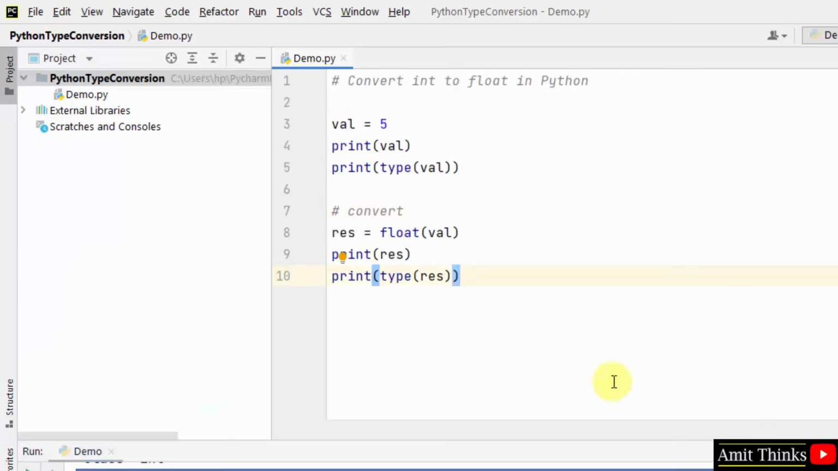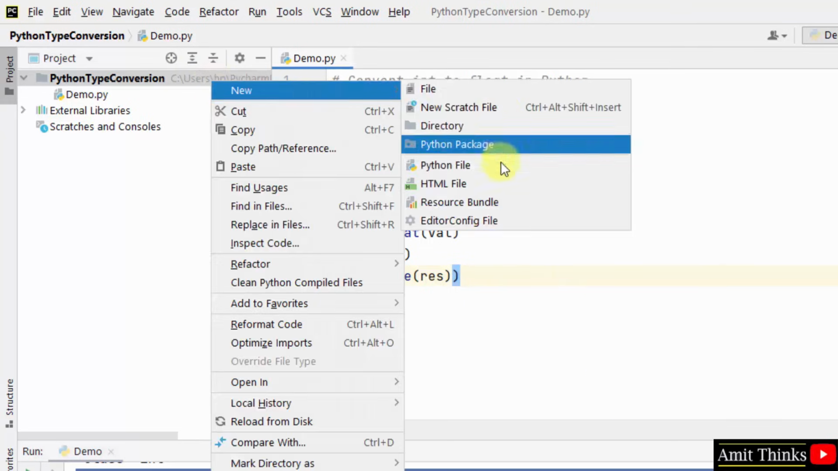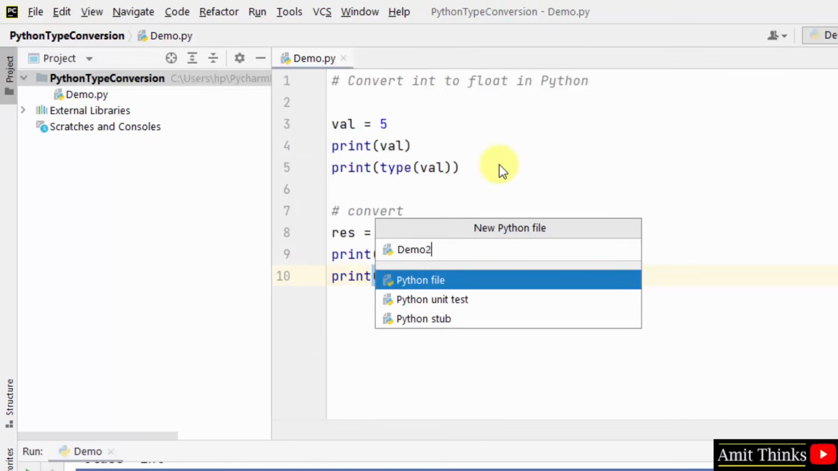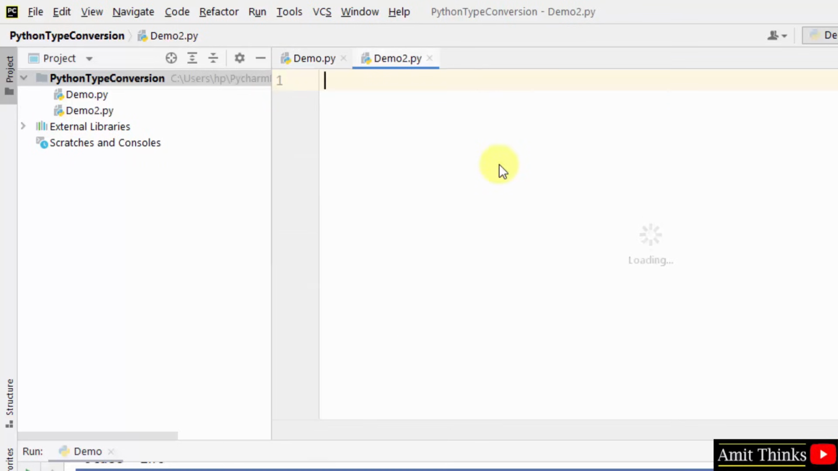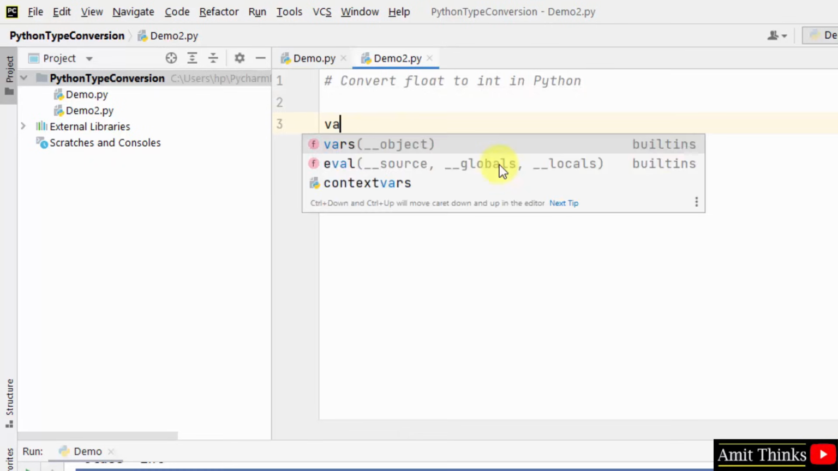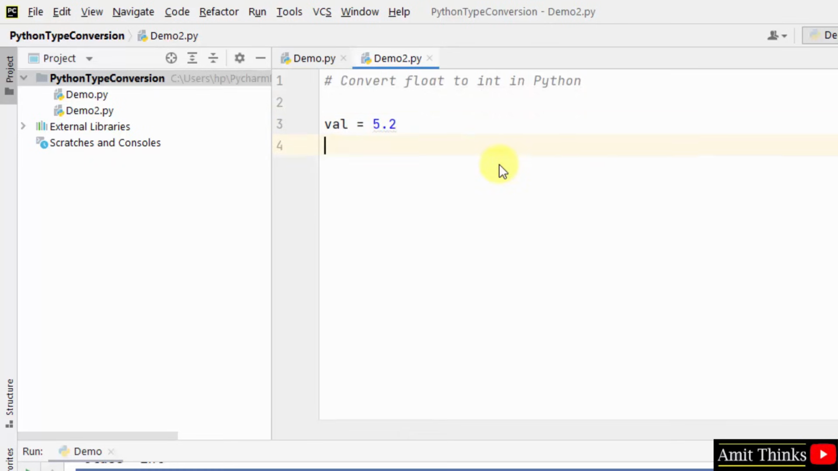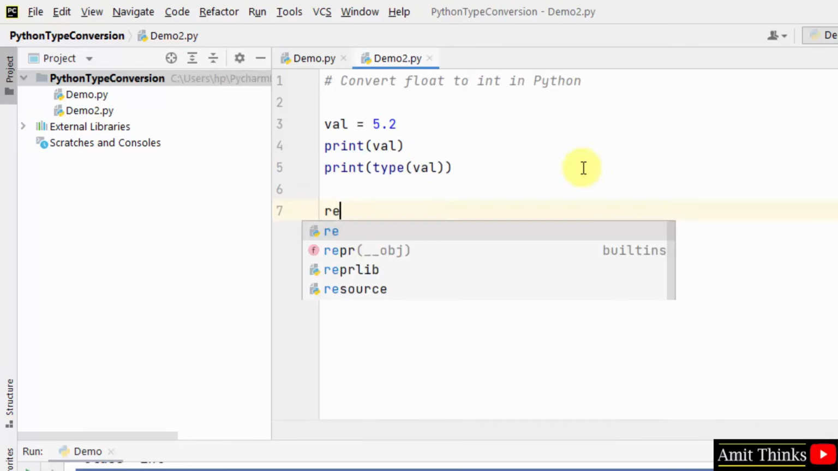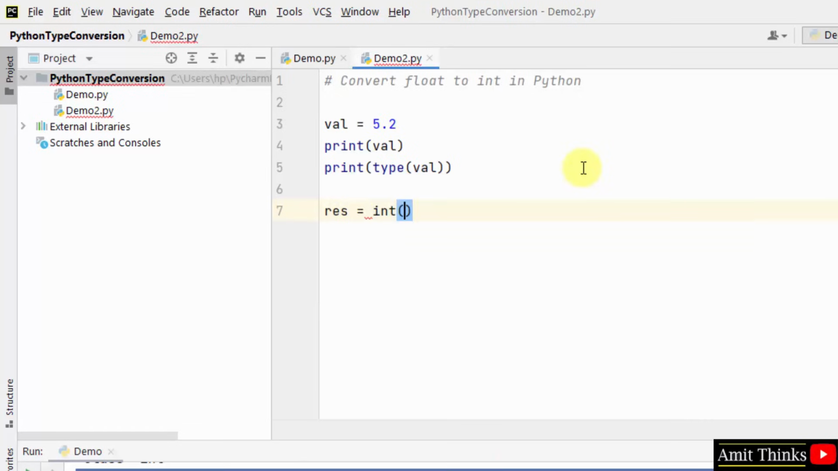In the same way guys, we can also do the opposite, that is converting float to int. How? Let us see. Right click, new Python file. I'll type demo2.py and press enter. Now, convert from float to int in Python. In the same way, create a new float value. I'll print it, and I'll also print the type. After that, let us convert it back to int using the int method. Now do the same.